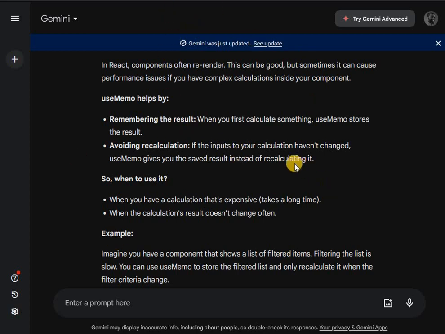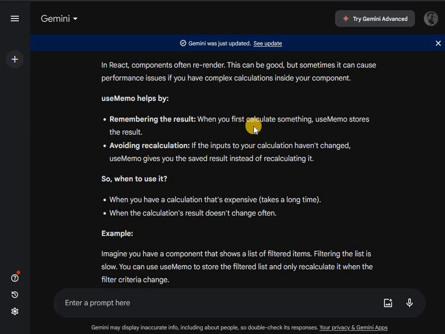So I asked Gemini to explain in simple terms. In React, components often re-render. This can be good, but sometimes it can cause performance issues if you have complex calculations inside your component. I'm using Gemini because it will explain better than I can, and it will also help me understand it better. So if for example we have some complex calculations that we do not want to run for every single change, anyway, let's just go and read.